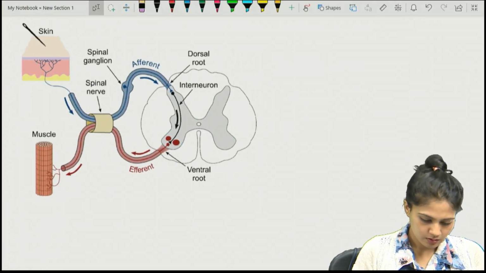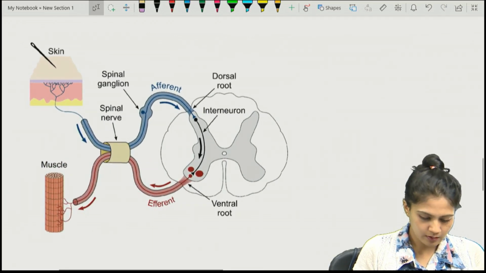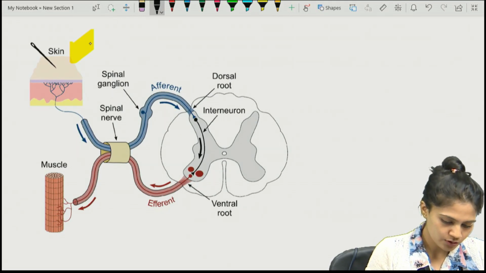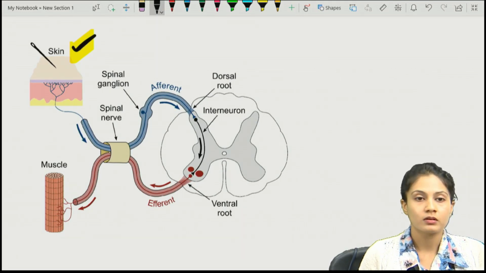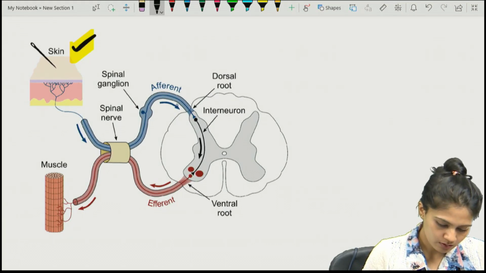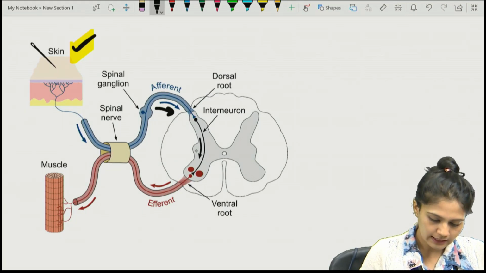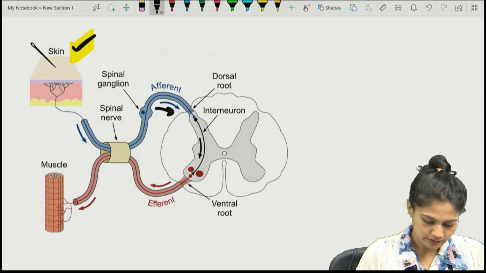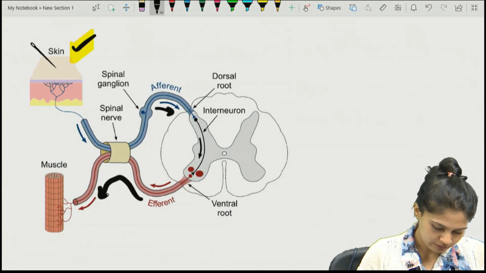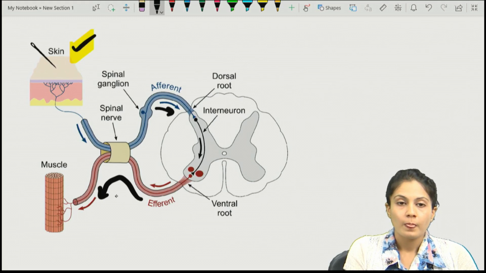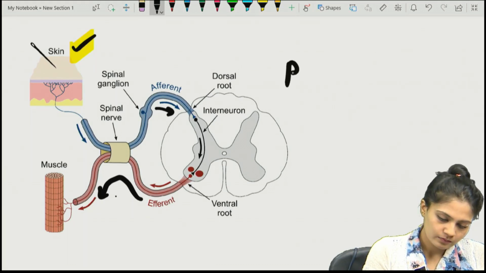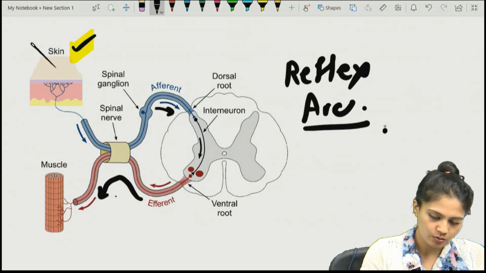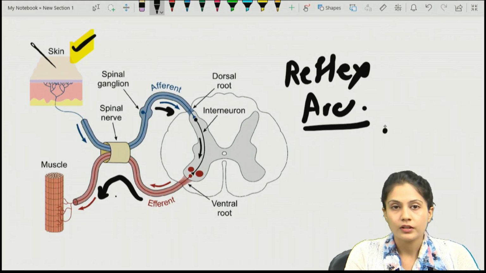So this is a short and simple reflex arc. Whenever you give a sensation, the sensory nerve will carry forward the signals. The afferent roots are going from here. The interneuron is there, which releases the neurotransmitter and activates the motor nerve, and hence that's how it will go towards the muscle. And that is nothing but the reflex arc. A simple reflex, that is the unit of stretch reflex, the reflex arc.